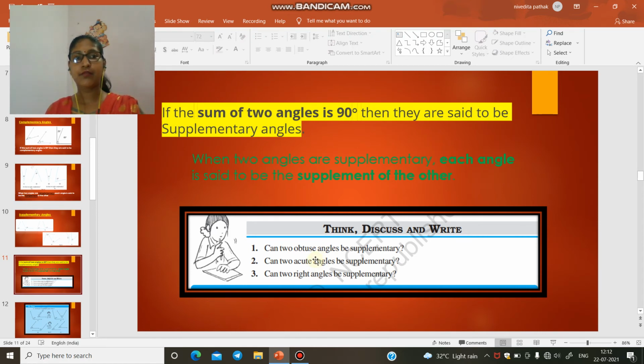When we add them, we get a value less than 180 degrees. So also it is not possible. Two acute angles cannot be supplementary. Can two right angles be supplementary? Obviously yes, because a right angle means equal to 90 degrees, and when we add two right angles, the value is 180 degrees, which is supplementary. So we can say that when we add two right angles, they are supplementary.